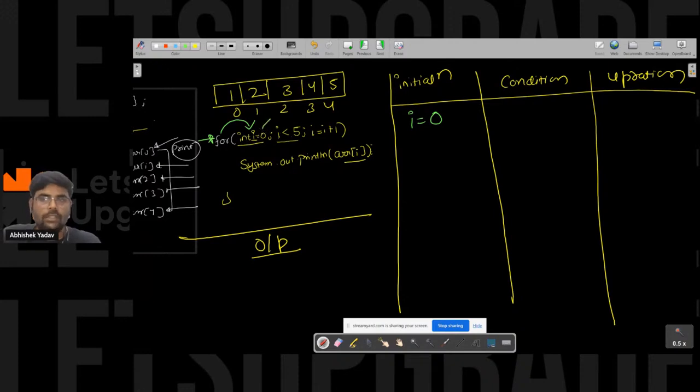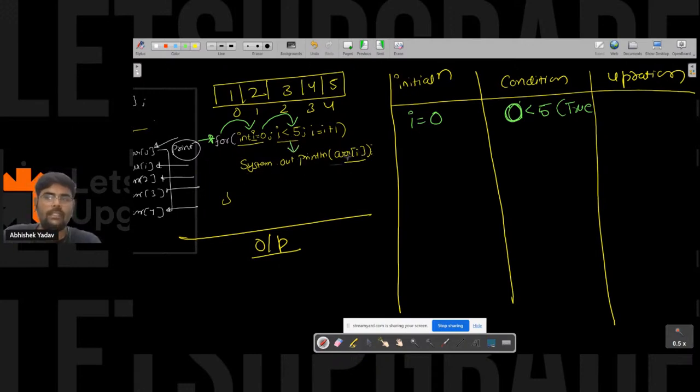After that you will jump to the condition part, and here the condition is what? I is less than 5. So here the value of I is what, guys? 0. So 0 is less than 5. Yes, 0 is less than 5. The condition is true, so you will move inside the body of the for loop. The moment the condition is true, you will move inside the body and execute this line.